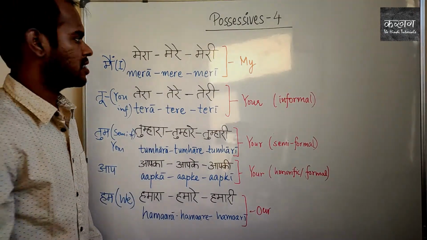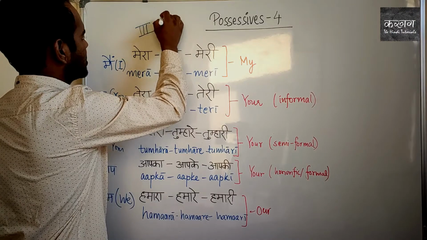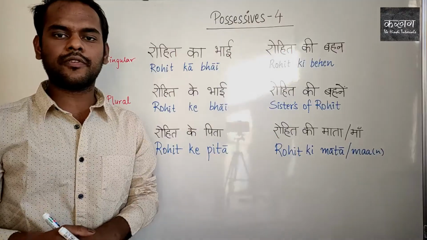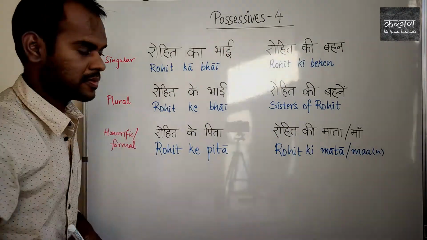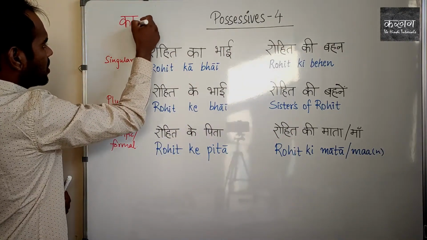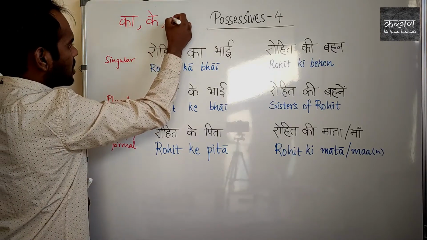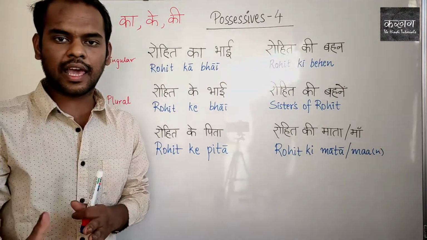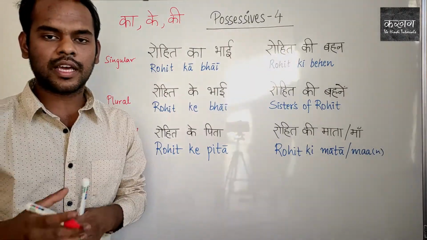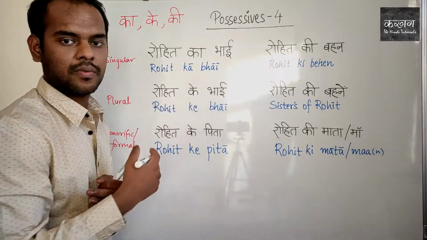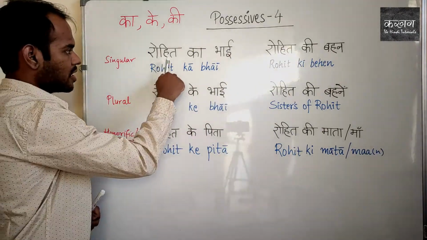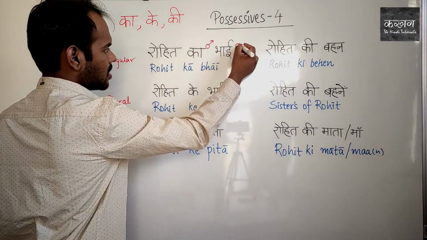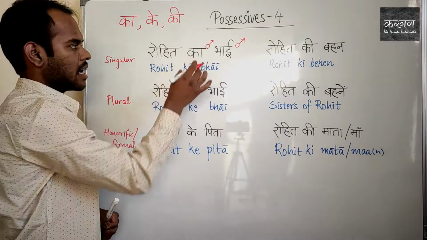Today we are going to learn the possessives for third person. So here we go. Possessive for the third person can take three forms: ka, ke and ki. Now what does ka, ke and ki depend upon? It depends upon the next noun. For example, Rohit ka bhai. Bhai is masculine, so we will use ka.